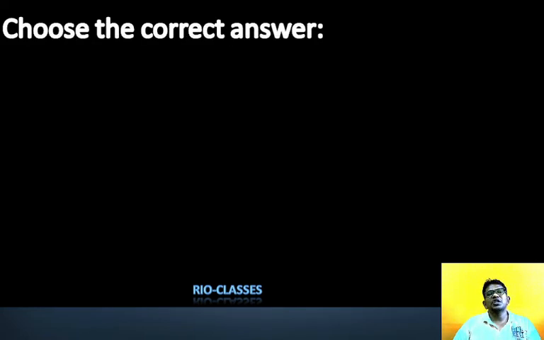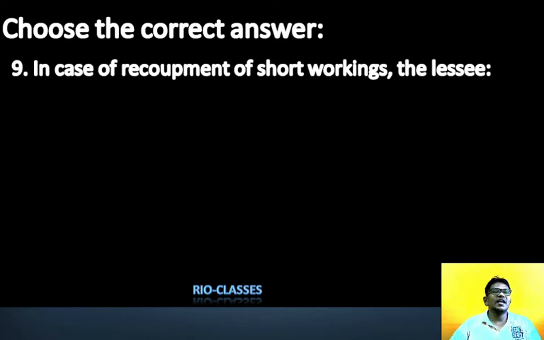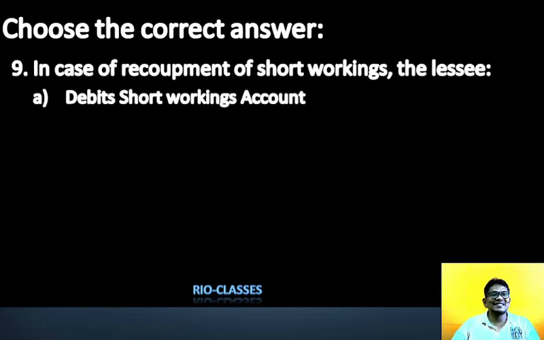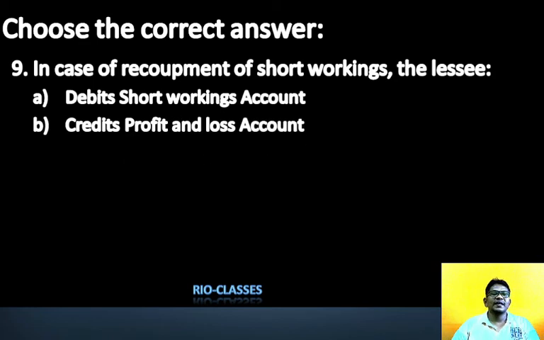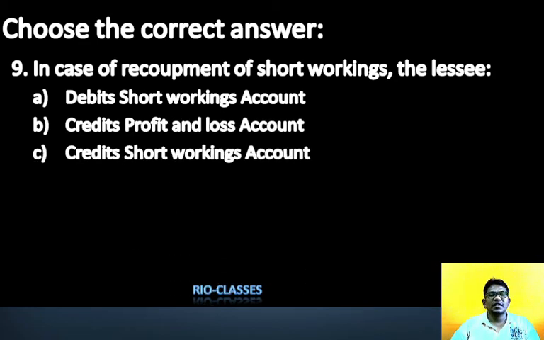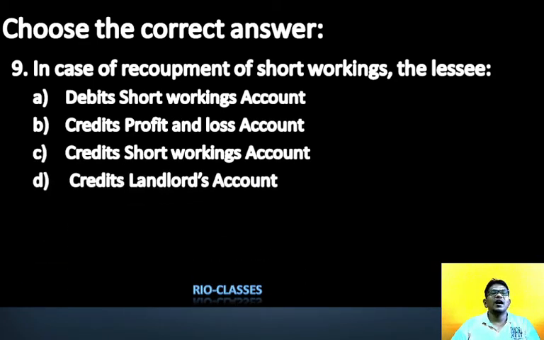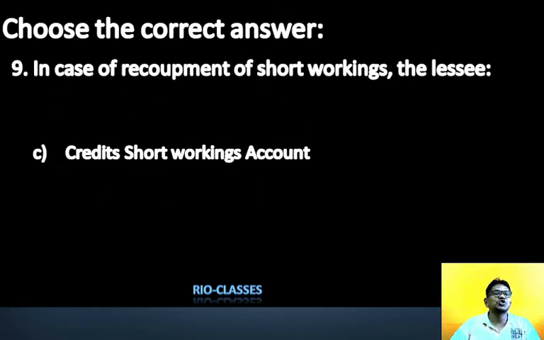So question number 9. In case of recoupment of short working, the lessee debits short working account, credits profit and loss account, and credits landlord account. Remember, in case of recoupment of short working account, the lessee has to credit short working account, my dear student.